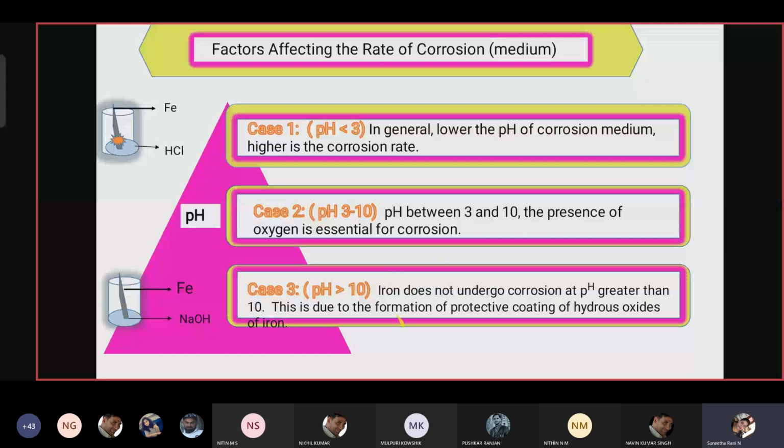Instead of forming ferric or hydrated oxide, it forms ferrous hydroxide as a coating. So this hydrous oxide forms a protective coating on the iron surface above pH 10. So these are the three conditions where the rate of corrosion can be affected by pH.